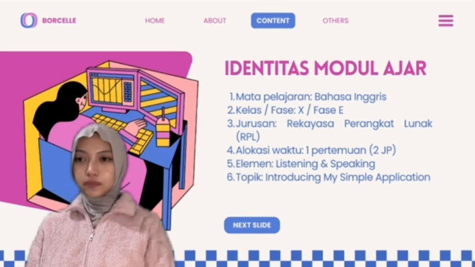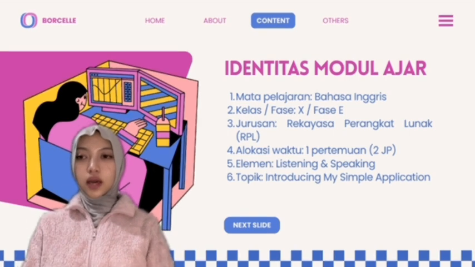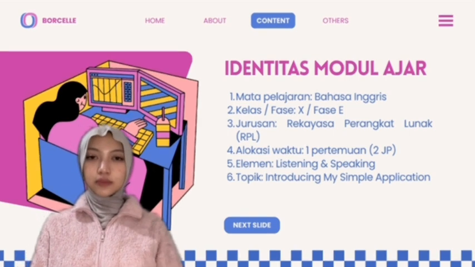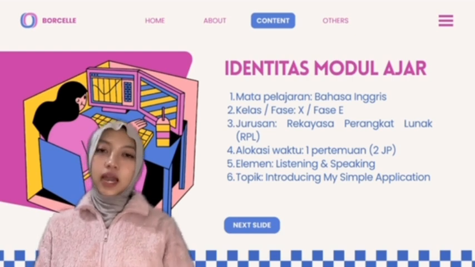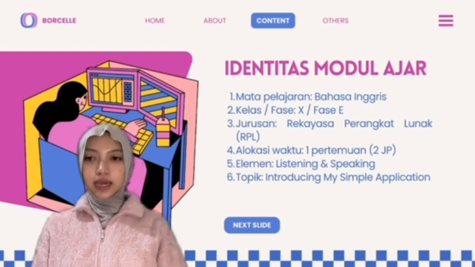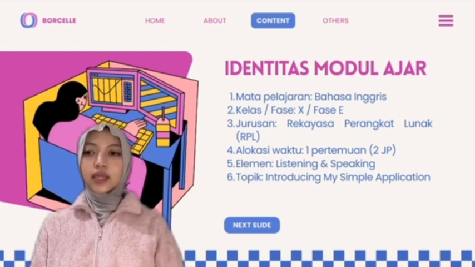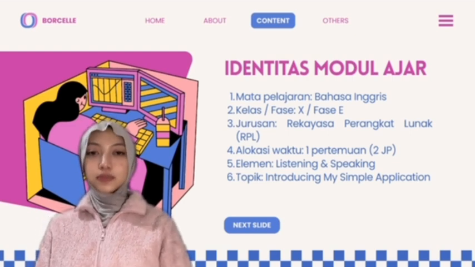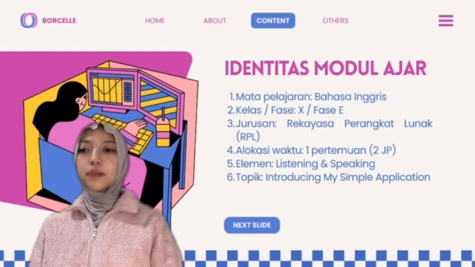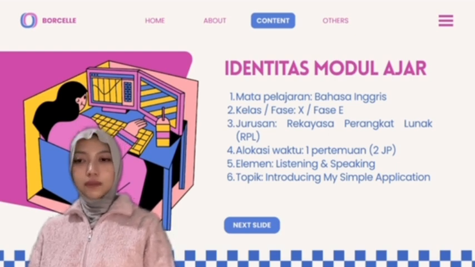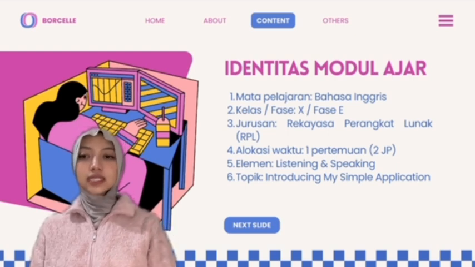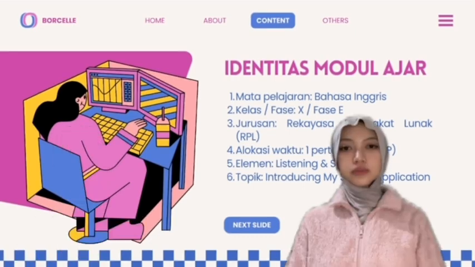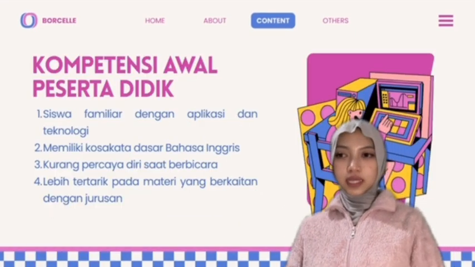Module identity. This shows the identity of the teaching module. The module is designed for grade 10 students in PAS A with RPL as their major. The focus of learning is listening and speaking skills, and the module is implemented in one meeting only, which is 90 minutes.